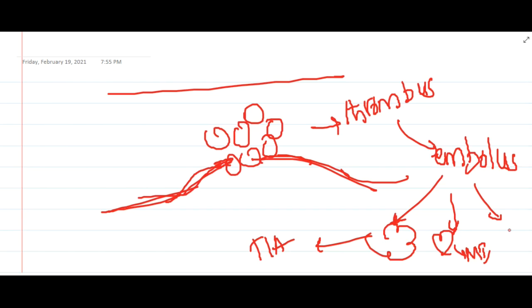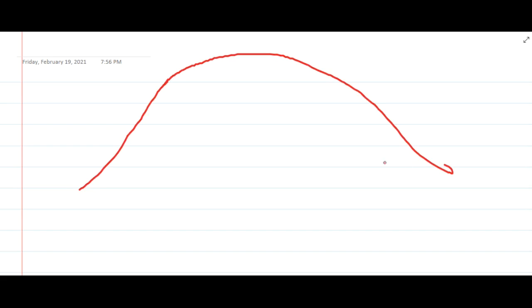If you want to see the layers of the atherosclerotic plaque, there are 3 principal components. In the plaque I am drawing, there is a superficial fibrous cap.